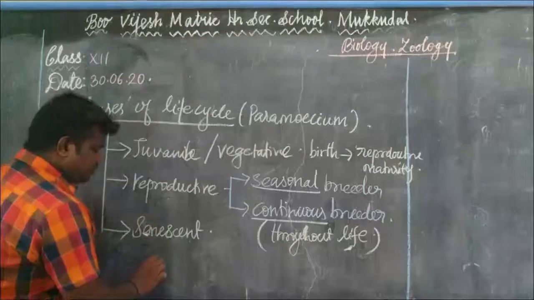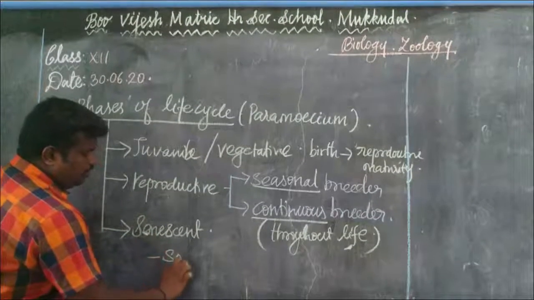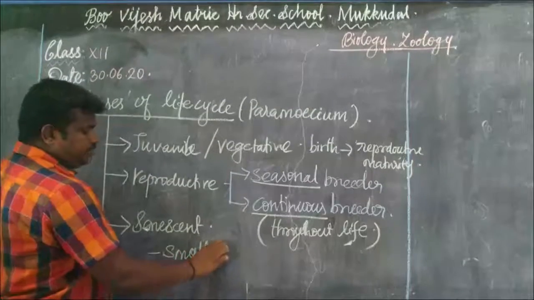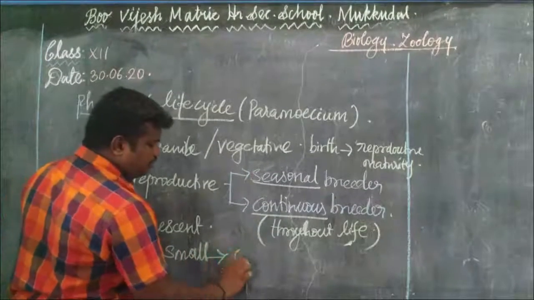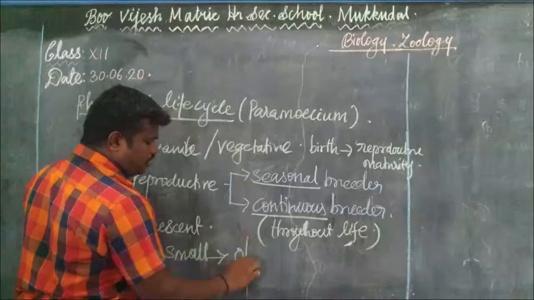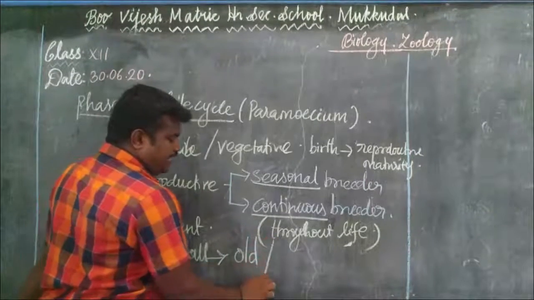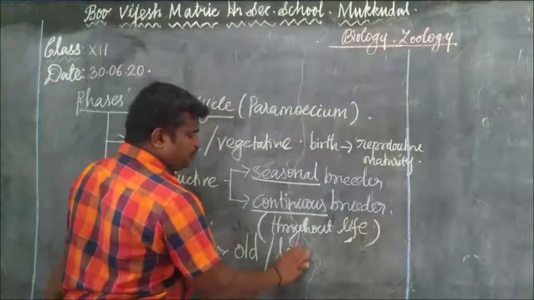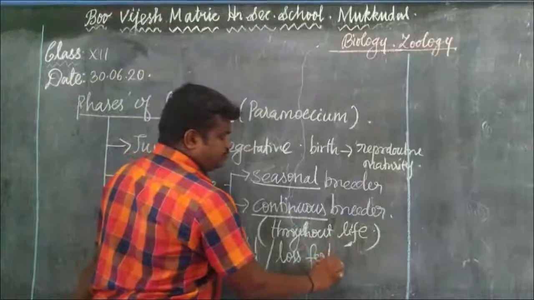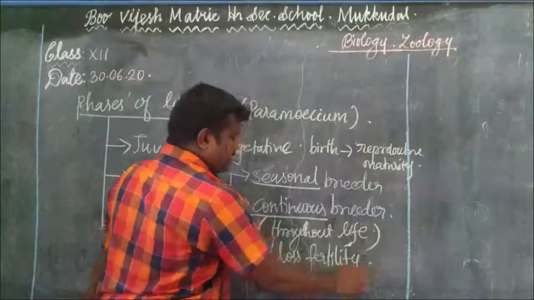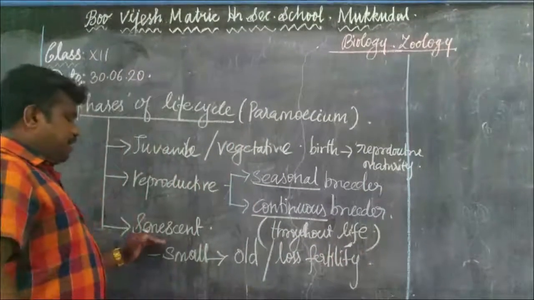Then the next one is the senescent phase. Here the organisms are young and then old. After the growth, it will become old and lose fertility. So that is said to be the senescent period.